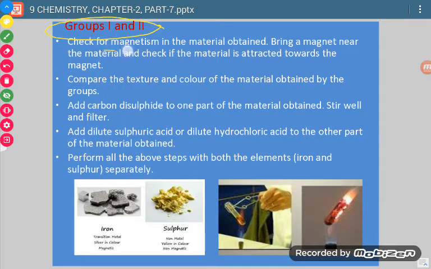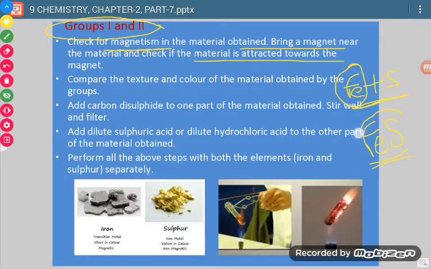First we will check for magnetism. Magnetism means we will bring a magnet near the results obtained by both the groups, and then we will see whether they are attracted towards the magnet or not. So what is going to happen? In group 1 we have obtained just a mixture, Fe plus S, whereas in the second group we have obtained a compound. That compound has the formula FeS, iron sulphide, and group 1 has obtained just Fe plus S. So group 1 will show the properties of Fe. Fe is iron, so iron filings will be attracted towards the magnet. But in the second group there is FeS, it will not be attracted toward the magnet.